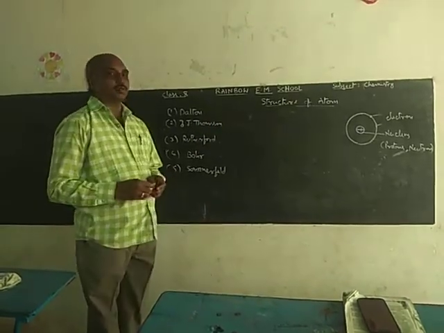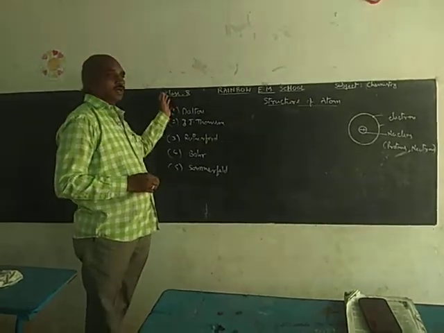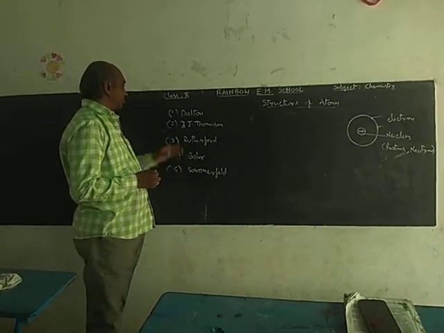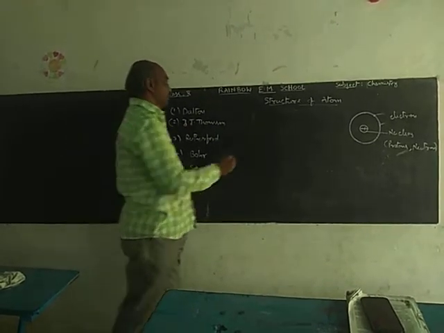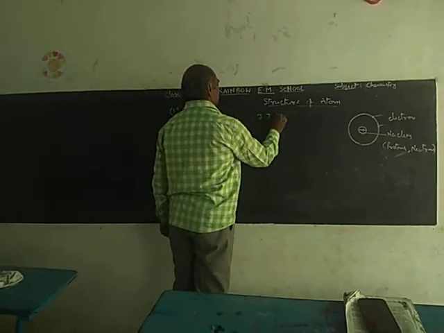Second one is J.J. Thomson's atomic model. How did J.J. Thomson explain